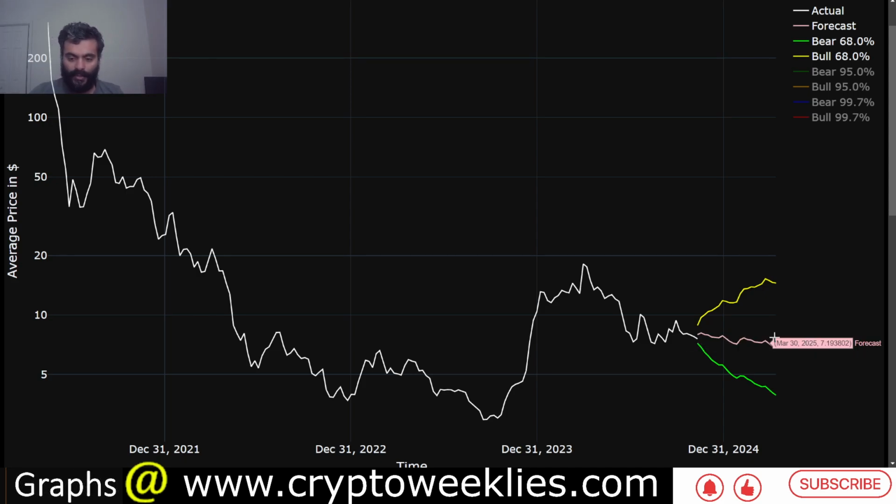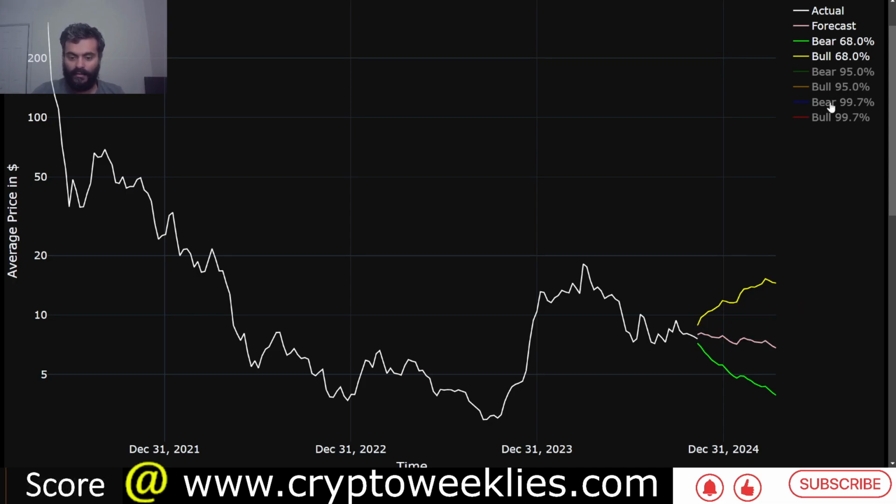Now the trend, because of the price action, has been trending down for the last 4 or 5 months. The trend is slightly down, between $7 and $8. Per the bull case scenario though, this model, trained using ARIMA, LSTM and XGBoost machine learning techniques on the weekly price action for ICP, shares a forecast between $8.85 and about $15.25 in a 68th percentile or non-euphoria bull market between now and early April of 2025.